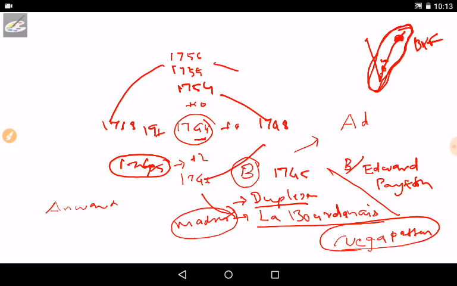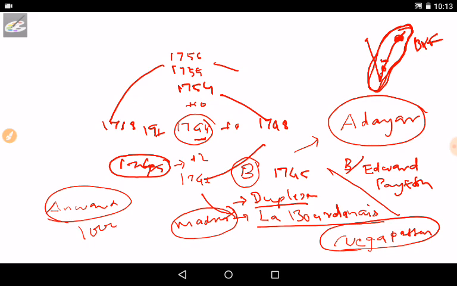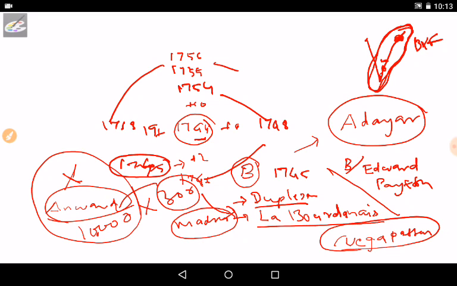Because of the refusal to give Madras, Anwaruddin sent a troop of 10,000 people to defeat Duplex, who had only 300 persons. So there was a war between 300 and 10,000 people, and you can remember the film 300 now. Anyway, in the Battle of Adayar, the 300 people defeated Anwaruddin's huge army of 10,000. Because of this great victory, Duplex became a great hero.